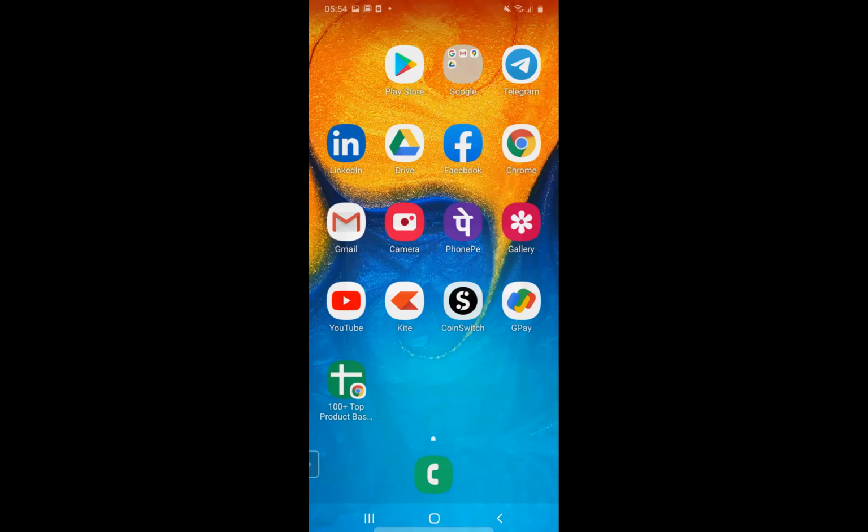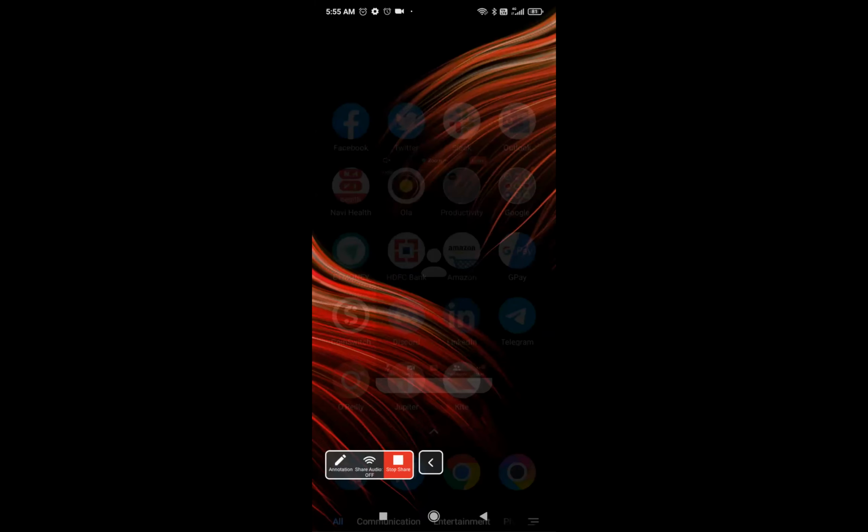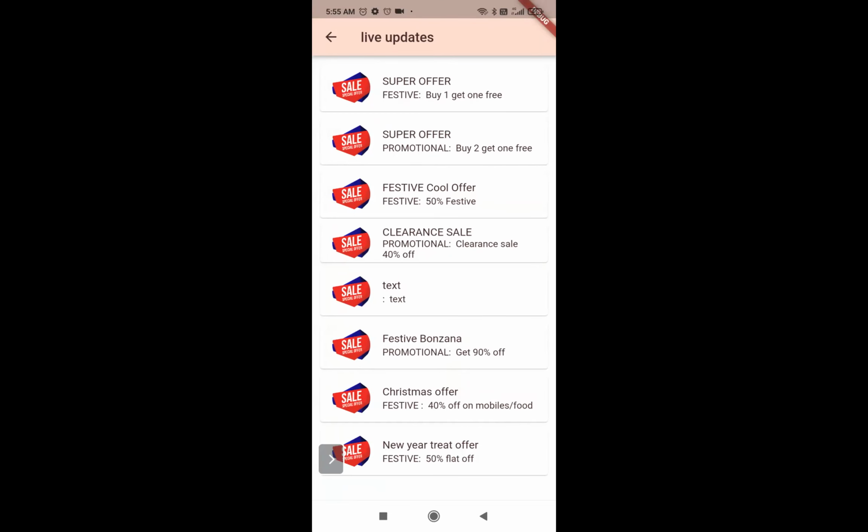Now let's again quickly go back to the consumer's application and see whether we received it there or not. So now this is being powered through Bluetooth. So that's the really cool part. We don't need internet for that. And we are generating a lot of data. If I refresh it, we can see that the New Year treat offer comes right here. Pretty cool, right? So this is done entirely via Bluetooth.